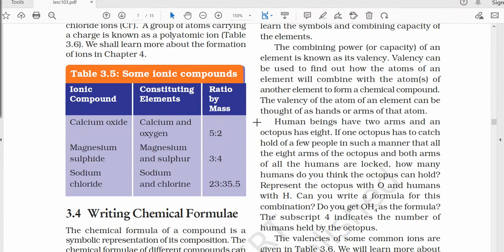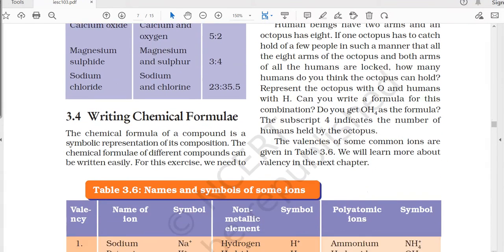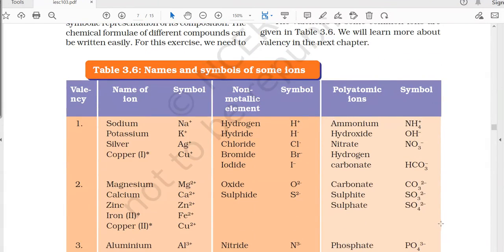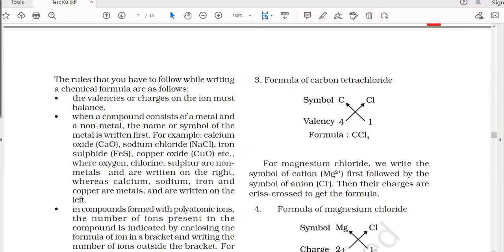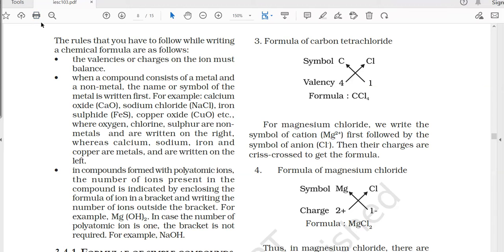And for the valencies, this particular table is shown here at the bottom. Now let's move further after the discussion of valency. Let's see the rules for writing a chemical formula. The first rule: the valencies or charges of the ions must be balanced to form a chemical formula.